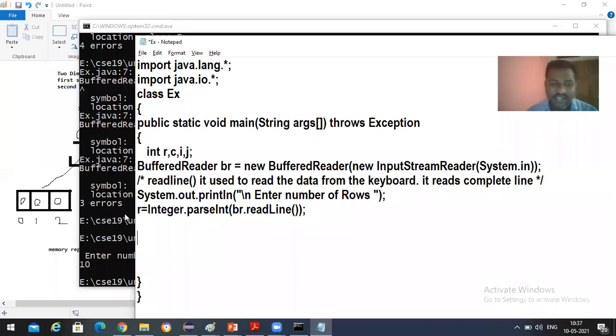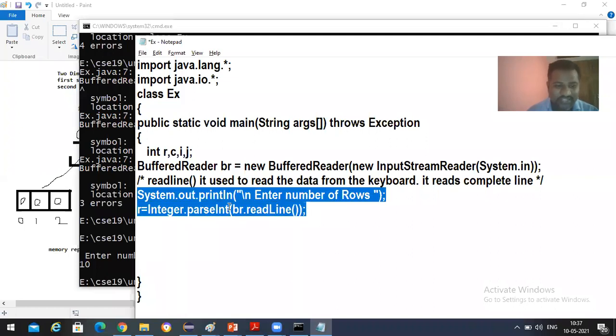The meaning of this is that br.readLine is going to read a line, and that line data is converted by using Integer.parseInt. Integer is one class, parseInt is one method. The parseInt method takes what br.readLine reads, 10, converts it into an integer, and stores it in the integer variable called R.